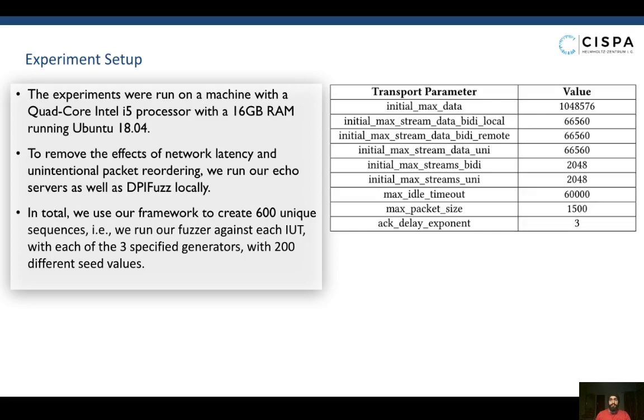The experiments were run on a machine with a quad-core Intel i5 processor with 16 GB RAM running Ubuntu 18.04. To remove the effects of network latency and unintentional packet reordering, we run our echo servers as well as DPIFuzz locally. In total, we use a framework to create 600 unique sequences. That is, we run our fuzzer against each of the 5 implementations with each of the 3 specified control generators with 200 different seed values. We also ensure that the echo servers are configured with the same transport parameter values.